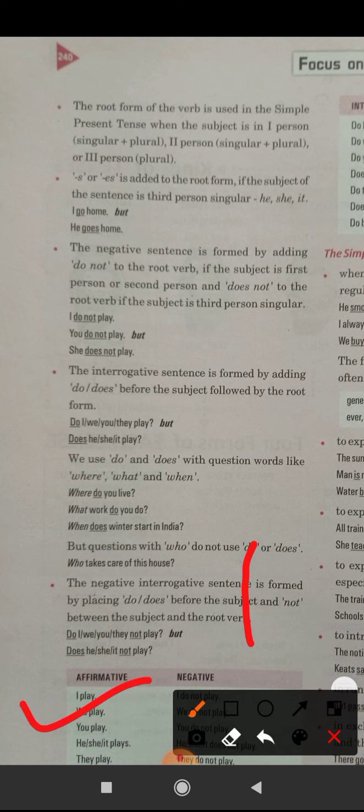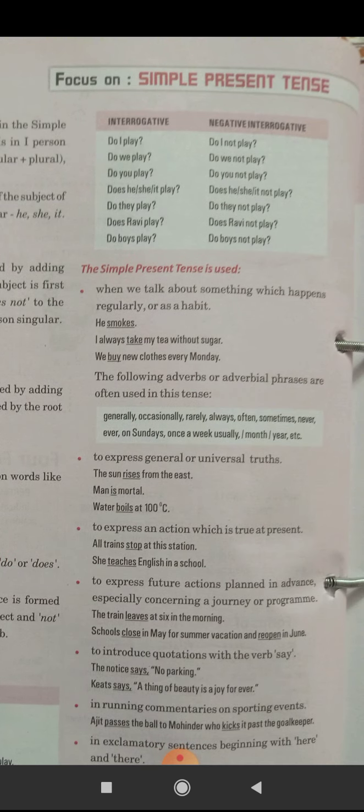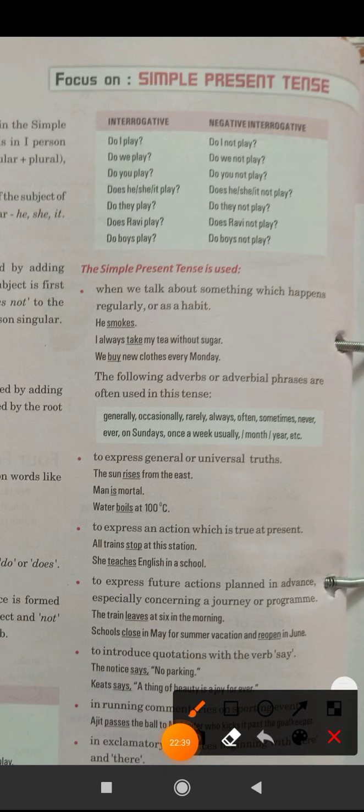These are the examples. See this one: affirmative, negative, then interrogative, negative interrogative. Few examples are given; you can read these examples.